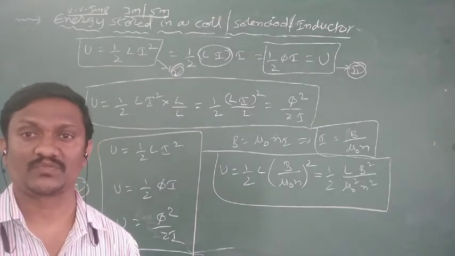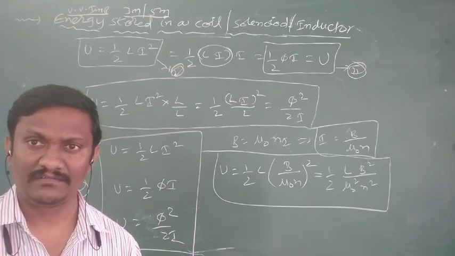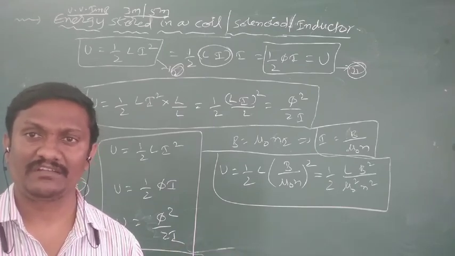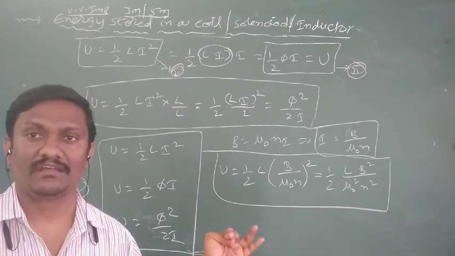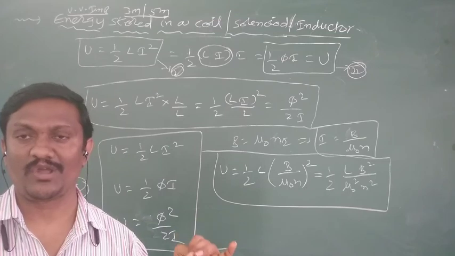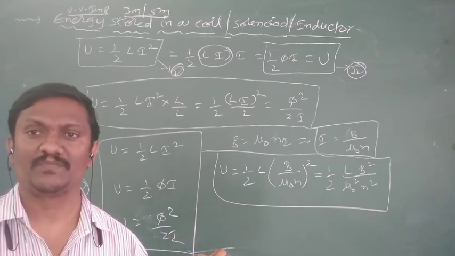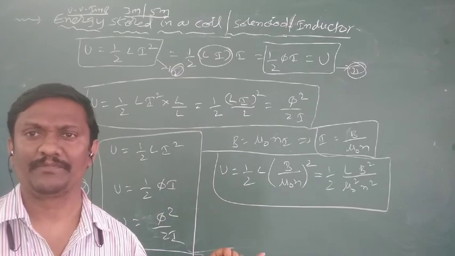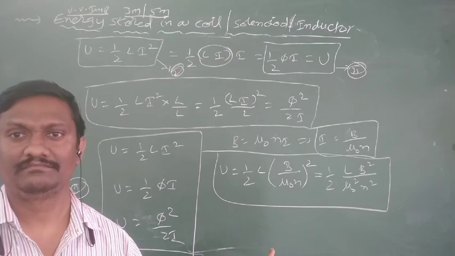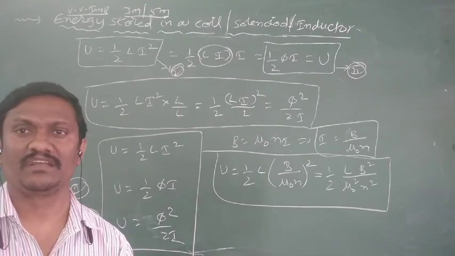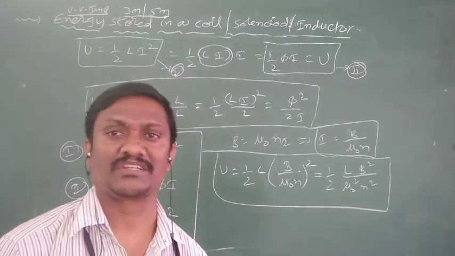In today's class we covered the phenomenon of self-induction, induced EMF in self-induction, the definition of self-inductance, and next we covered self-inductance of a solenoid. L is equal to mu naught n square AL, or mu naught small n square AL, whatever it may be. And next, energy stored in an inductor. So these topics we have covered in the present video, and the remaining concepts will be covered in the next classes.